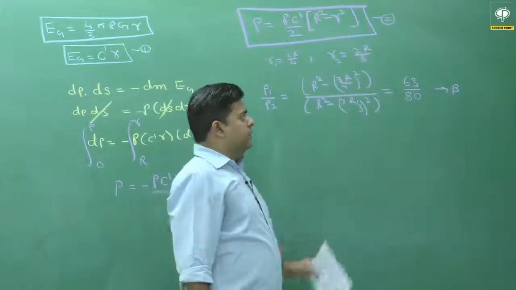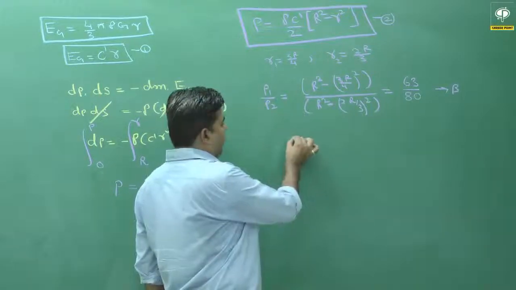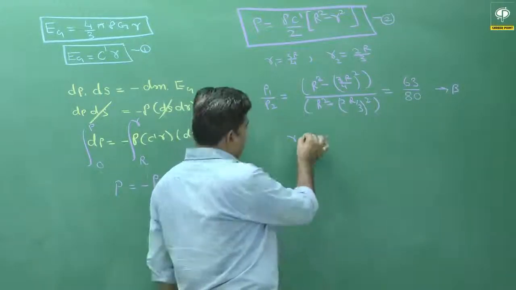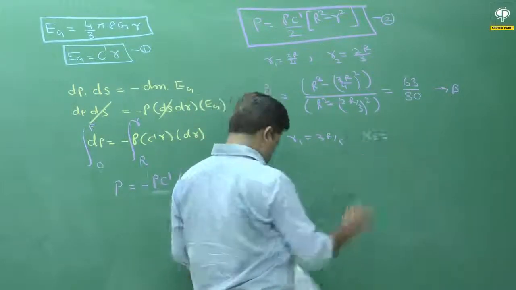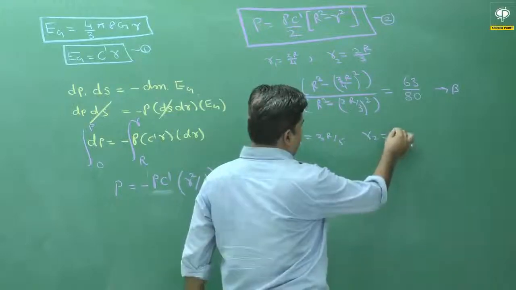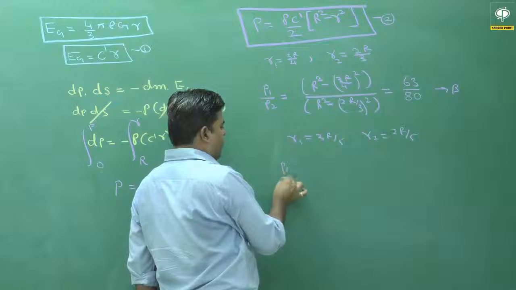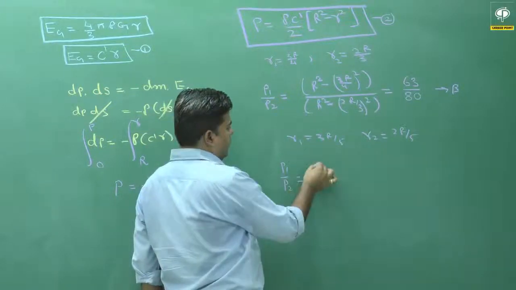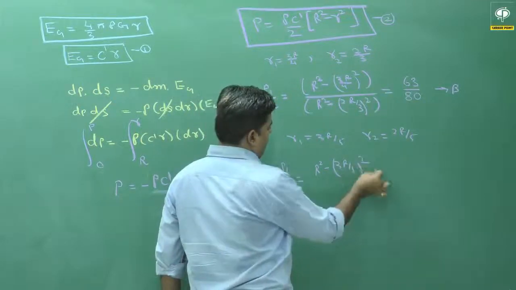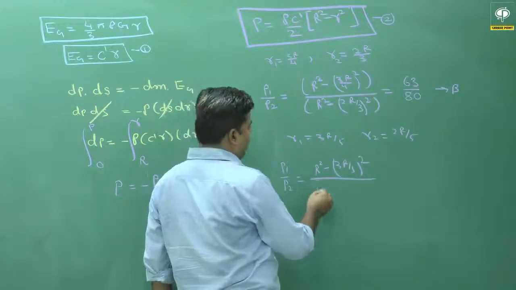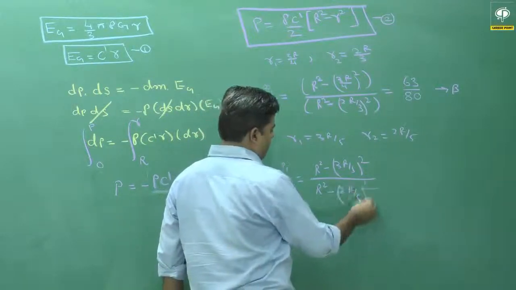Now again we select option number C. For 2 points, r1 is equal to 3R by 5 and r2 is equal to 2R by 5. Now pressure P1 upon P2 is equal to R square minus (3R by 5) whole square upon R square minus (2R by 5) whole square.